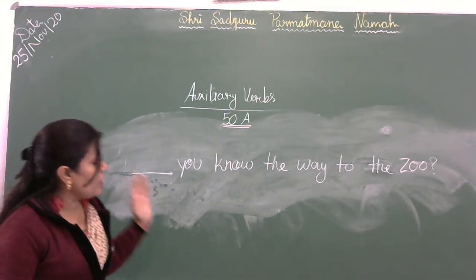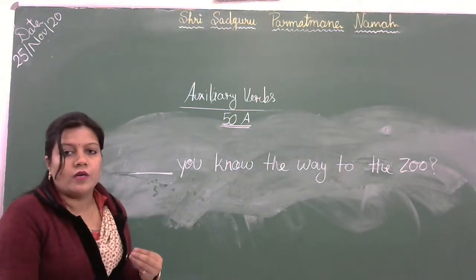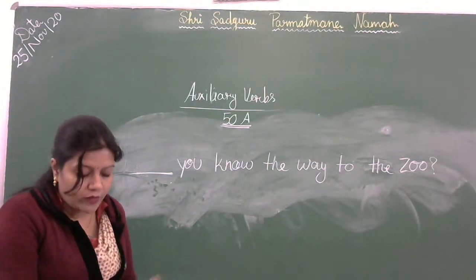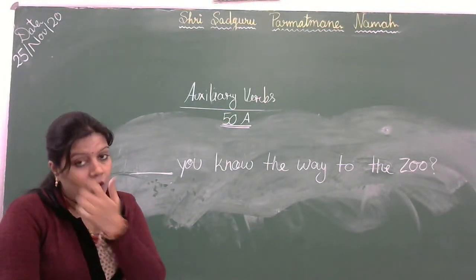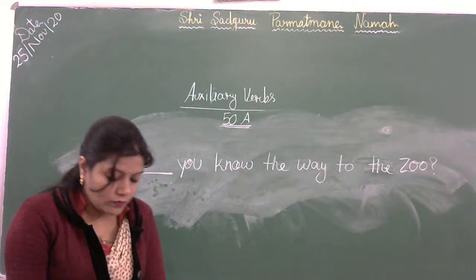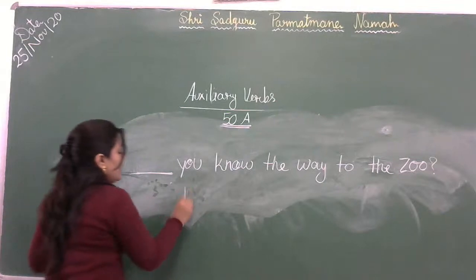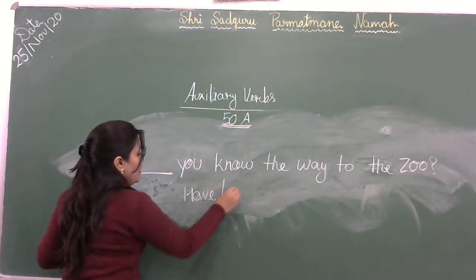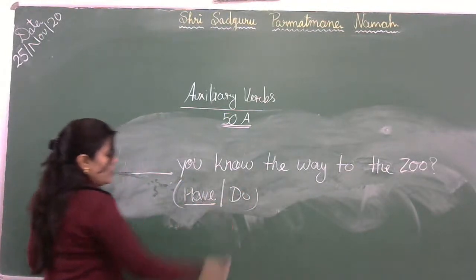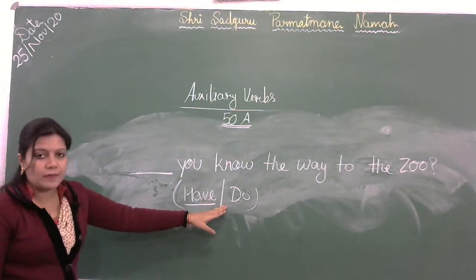Okay, so when we see the simple present tense and in interrogative form we use do or does to form a question sentence or an interrogative sentence. Do with plural number and does with singular number. Okay, so दो options दिए गए हैं. Two options are here, have and do. So have, as I already told, we use have with the present perfect tense and do हम use करते हैं simple present tense के साथ.